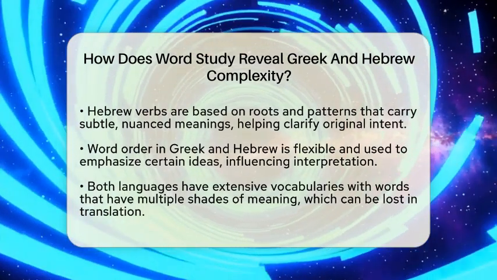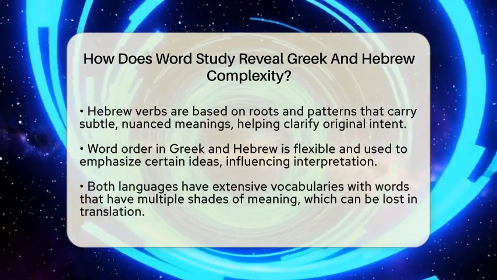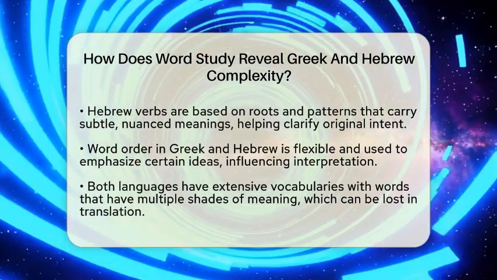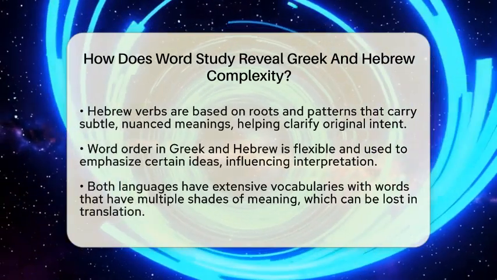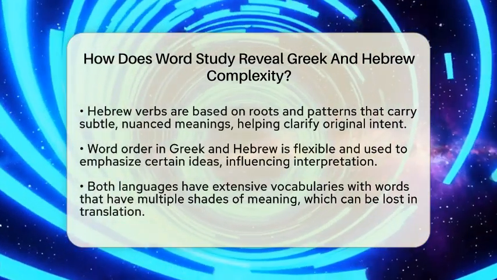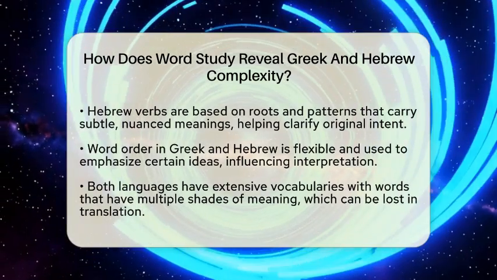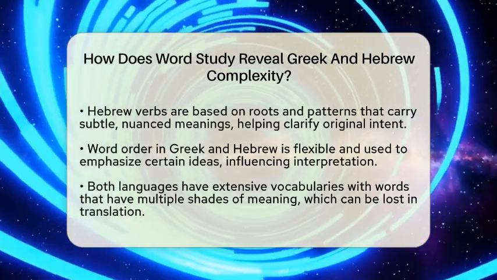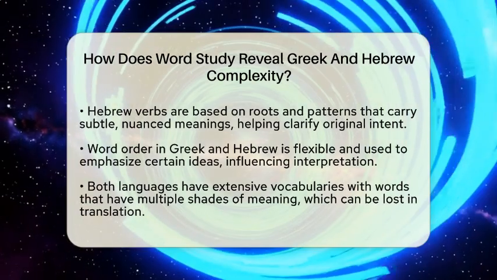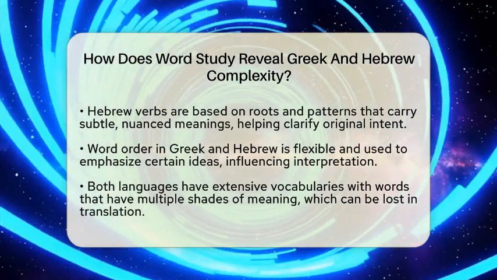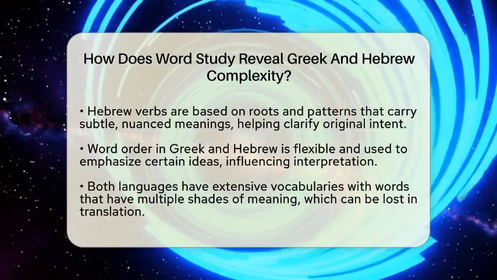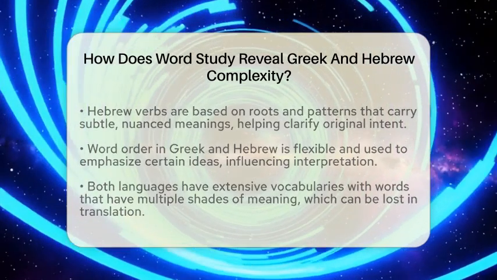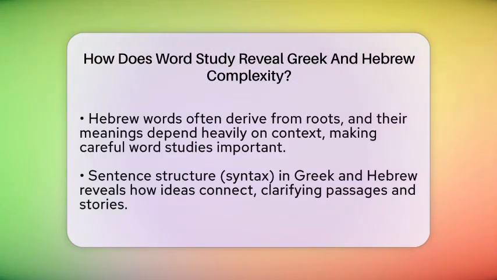For example, a word placed at the beginning of a sentence might be the main focus, giving you clues about the author's message. Both languages also have a broad vocabulary that often gets simplified in English. Greek has many words that seem similar but carry different shades of meaning. Hebrew words often come from roots that generate related words, but their meanings depend heavily on context. When you do a word study, you discover these distinctions, helping you avoid oversimplifying or misinterpreting key terms.